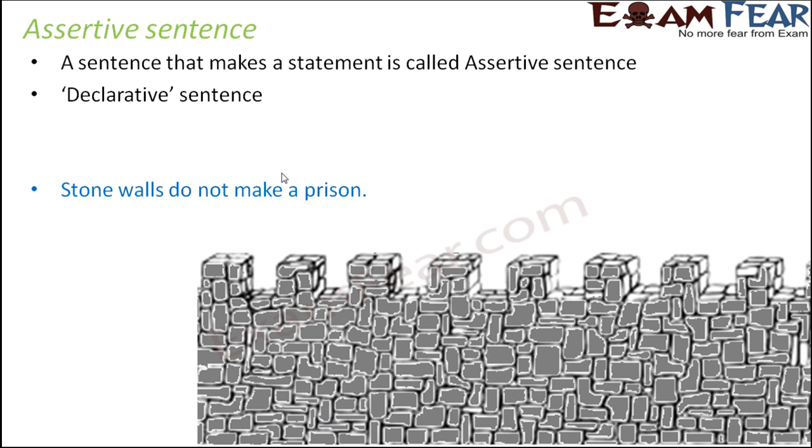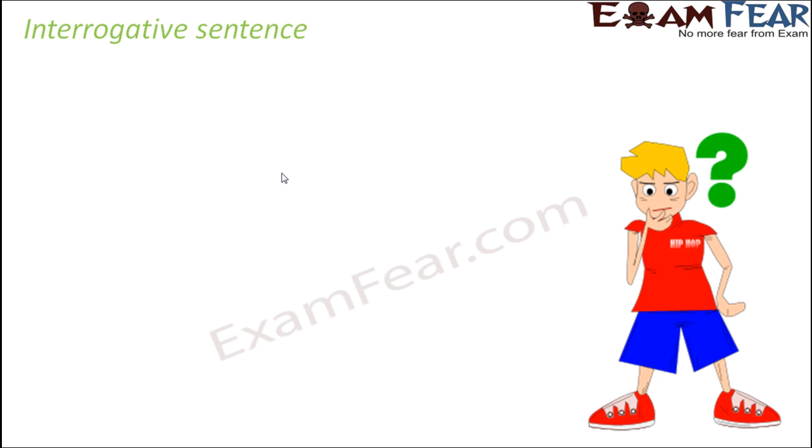Stone walls do not make a prison. So here, this is again a declaration, a statement, something which is maybe known to everyone, or even if not known, it is just a piece of information which is given by me. So it is a statement. So this is an assertive sentence.